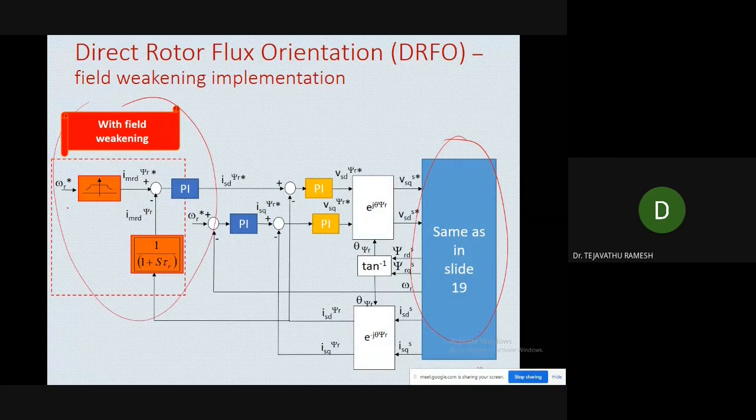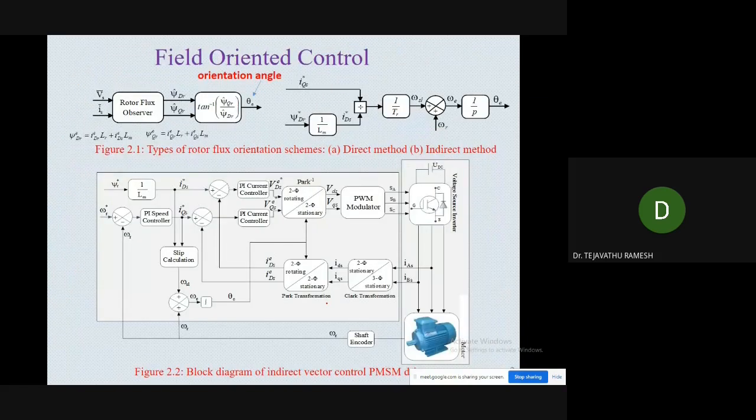As I said earlier, from the encoder the speed will be measured. Sorry, this is the reference speed we will give. So based on the reference speed, for 1500 rpm this will be the flux, and for 1600 rpm this much will be the flux. Like that, we will calculate, and here we will create the lookup table. And this is the diagram. Both the indirect and direct are given in the same slide.